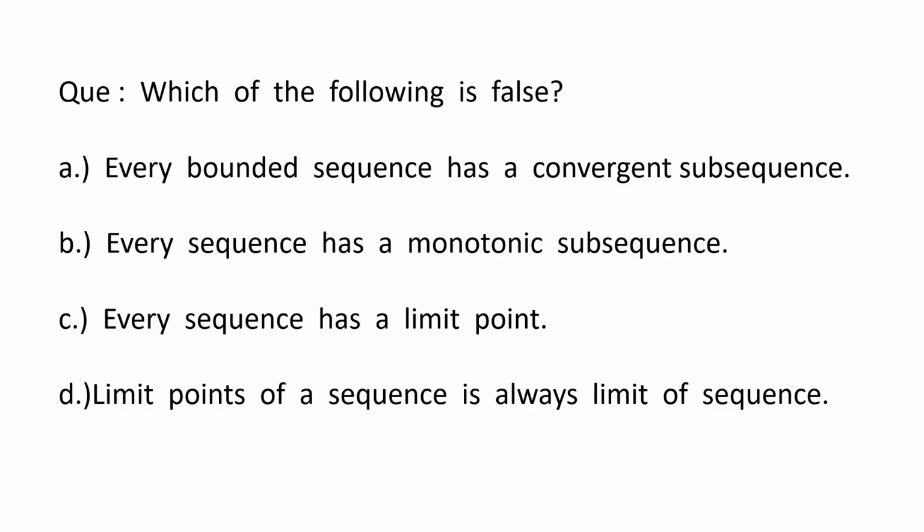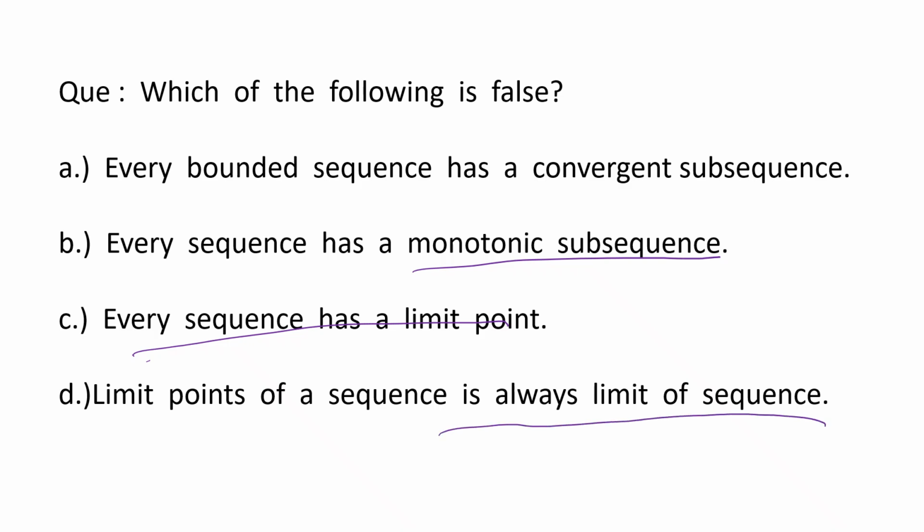Now, another question. Which of the following statements is false? Option A says that every bounded sequence has a convergent subsequence. Option B says that every sequence has a monotonic subsequence. Option C says that every sequence has a limit point. Option D says that the limit point of a sequence is always the limit of the sequence.